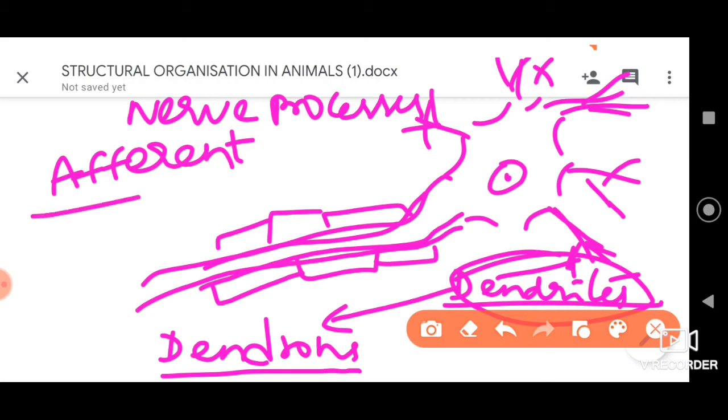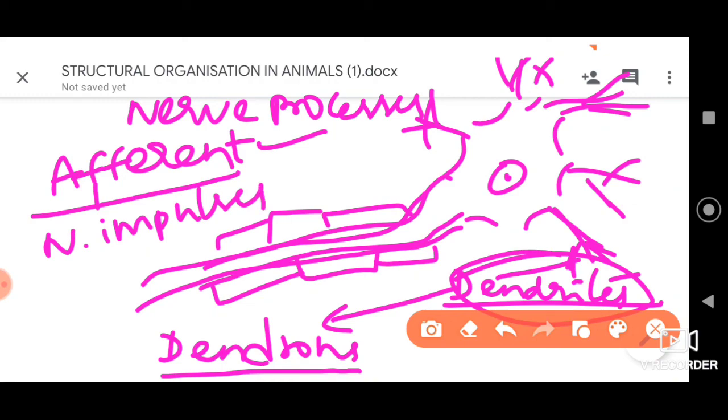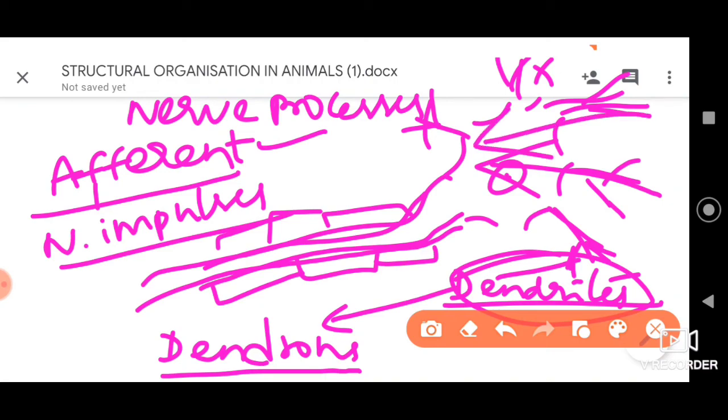What do we mean by afferent, dear students? Afferent means they conduct the nerve impulses towards the cell body. The nerve impulses come towards the cell body like this, so that's why we use the term afferent. This is very important, dear students.